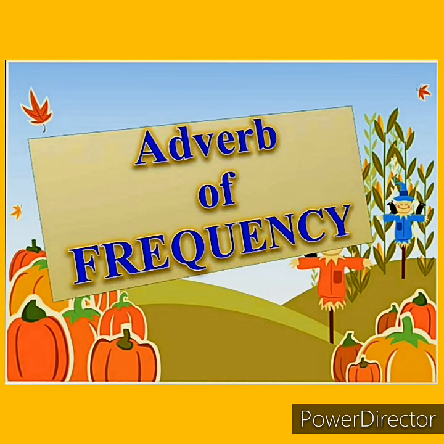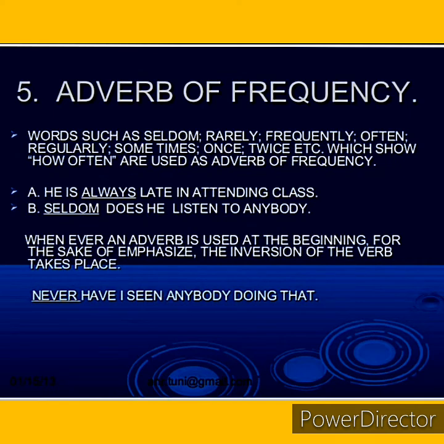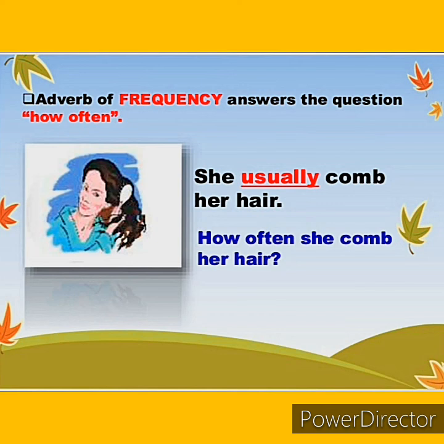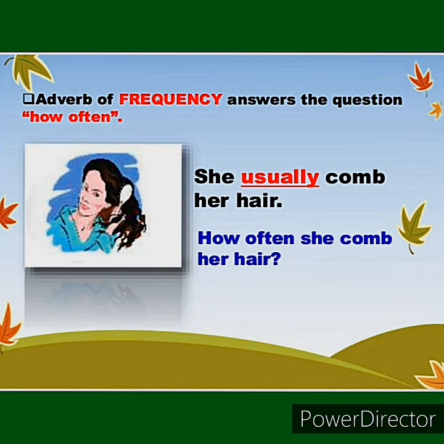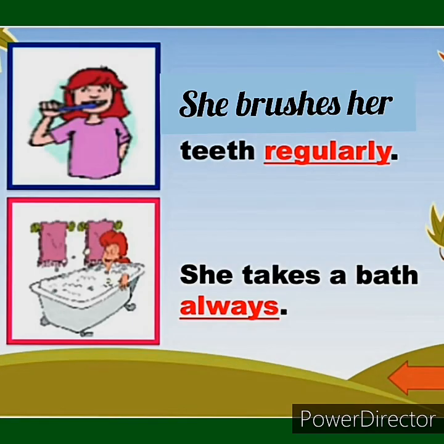Now, adverb of frequency. Example, he is always late in attending class. How often is he late in attending class? That is always. Adverb of frequency answers the question how often. For example, she usually combs her hair. How often does she comb her hair? Usually. Another example, she brushes her teeth regularly. She takes a bath always.